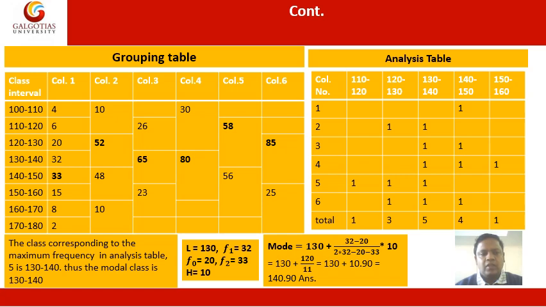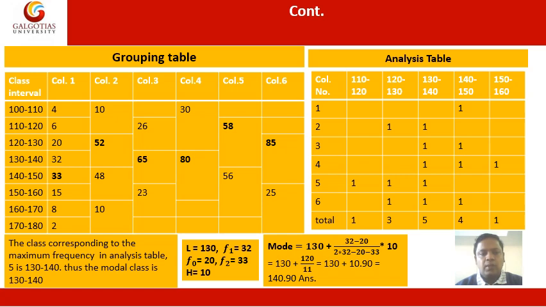The difference between the highest frequency and the second highest, that is 33 and 32, is only one. That's why we have to use the grouping method, and under the grouping method we have to prepare two things, the grouping table and the analyzing table, to find the exact value of mode. And here we learn how we can prepare the grouping table.